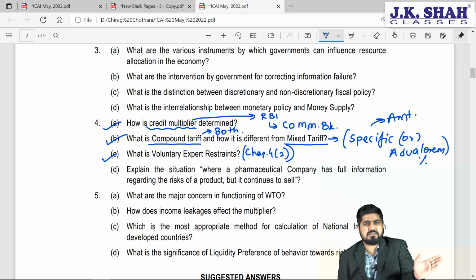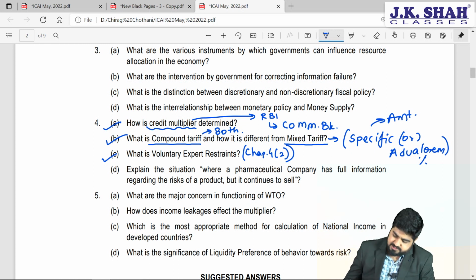In all the cases, students, whenever without any kind of compulsion, if exports are controlled, it will be called as voluntary export restraints. There is a spelling error here. It should be voluntary export restraints. I hope you are very clear in this.